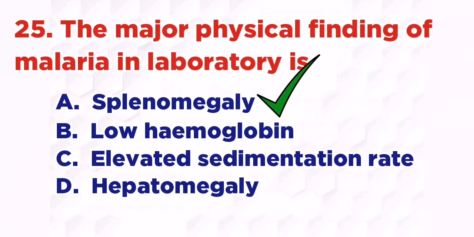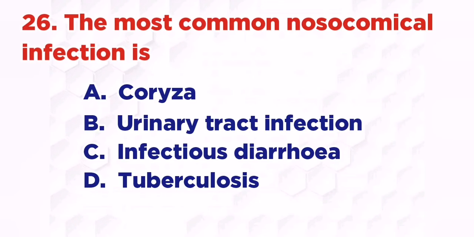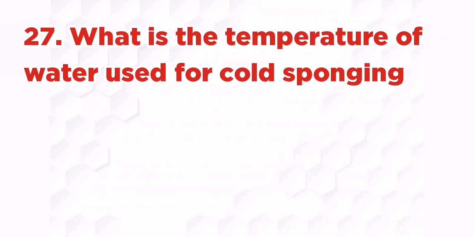The right answer is A. Splenomegaly. The most common nosocomial infection is: A. Coryza, B. Urinary tract infection, C. Infectious diarrhea, D. Tuberculosis. The right answer is C. Infectious diarrhea.